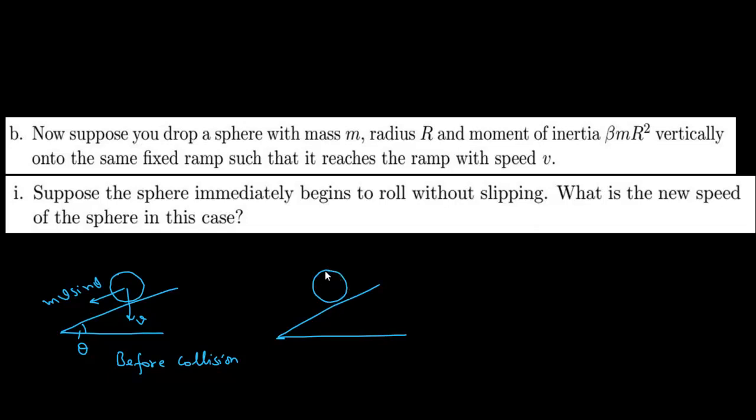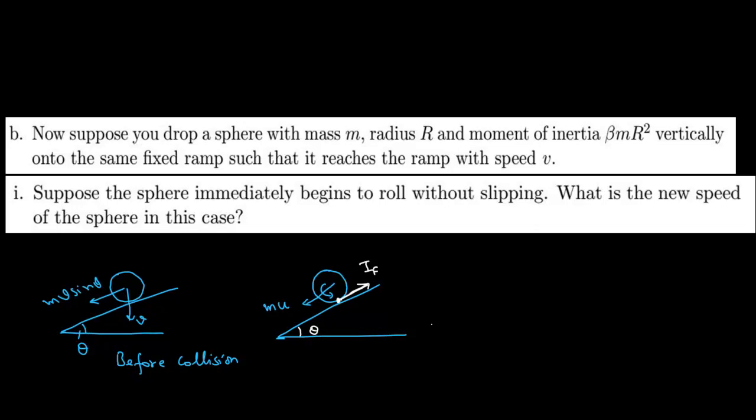And just after collision, this sphere starts rolling along this inclined plane, and let the final momentum in this direction be mu. But here the frictional impulse is acting in this direction. This is the frictional impulse, and this frictional impulse will provide it rotation. Clear? And the inclination is theta, same.